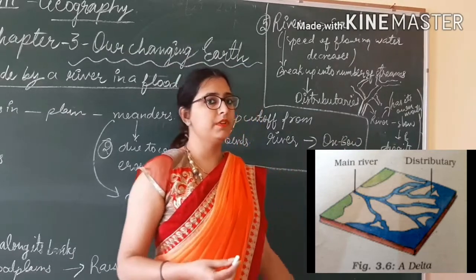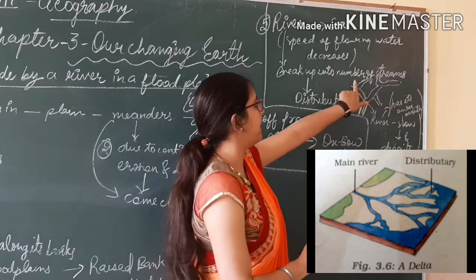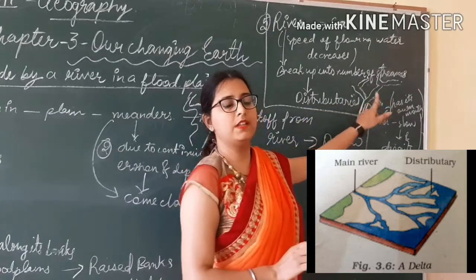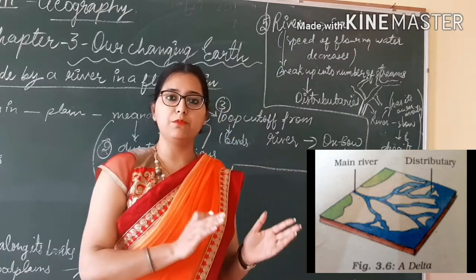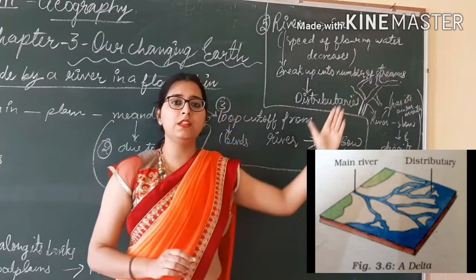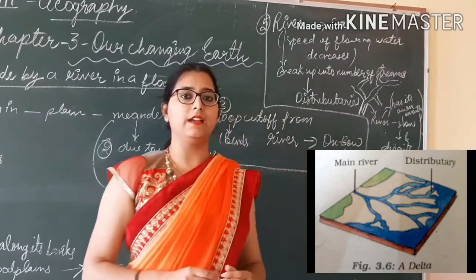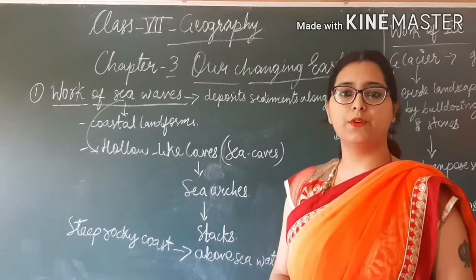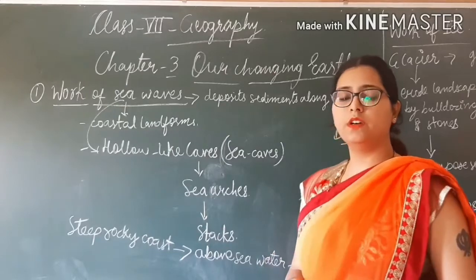And each stream has its own mouth. Each mouth means this part which meets the ocean. When it flows to the ocean, it carries so many eroded materials, and those eroded materials are known as sediments, and the collection of these sediments deposited at the mouth of the river is known as a delta. See students, I told you about the river, the meanders, oxbow lakes, levees, delta, all these features of the river.